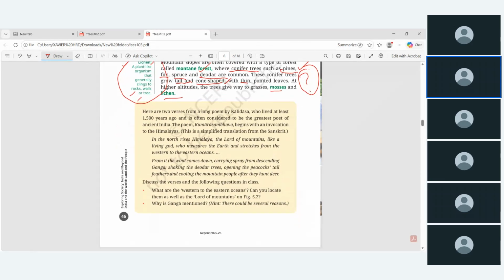So now here are two verses from the long poem by Kalidasa, who lived 1500 years ago. And he mentioned in the Kumara Sambhava, idhai thaniya note pannikko, Kalidasa, the invocation of the Himalayas. In the north rises Himalaya, the lord of the mountains, like a living god who measures the earth and stretches from the west to the east ocean. And this note it down, he talks about the Himalaya.